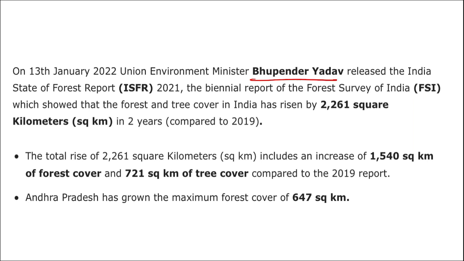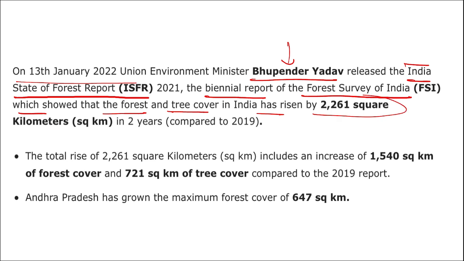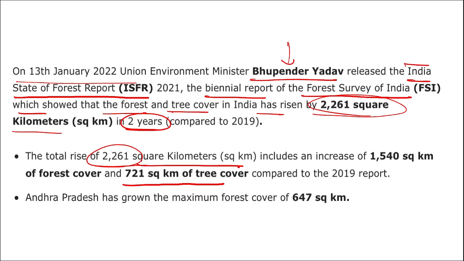Our Union Minister Bhupendra Yadav also released this report, that is the India State of Forest Report. Who released this India State of Forest Report? It was released by our Union Environment Minister Bhupendra Yadav ji. The biennial report of the Forest Survey of India showed that the forest and tree cover in India has risen by 2261 square kilometer in the last 2 years. The total rise of 2261 square kilometer included an increase of 1540 square kilometer of forest area and 721 square kilometer of tree cover compared to the 2019 report.